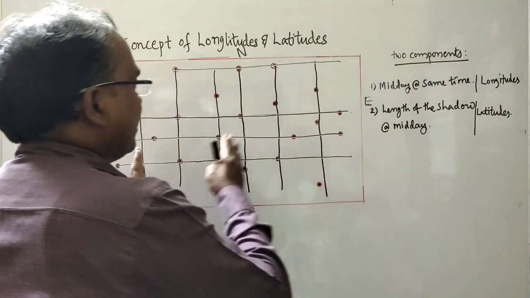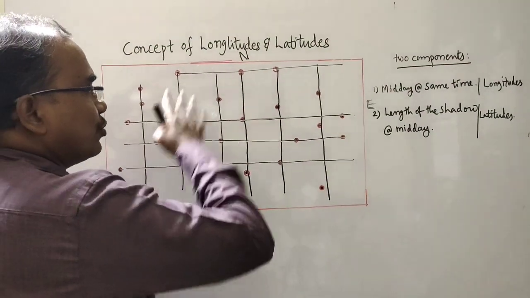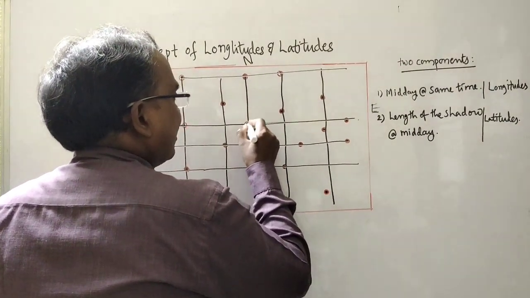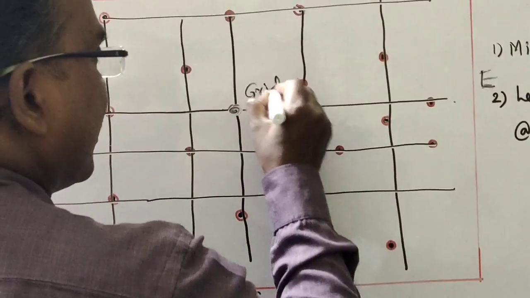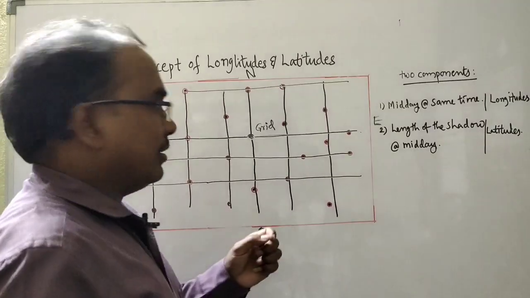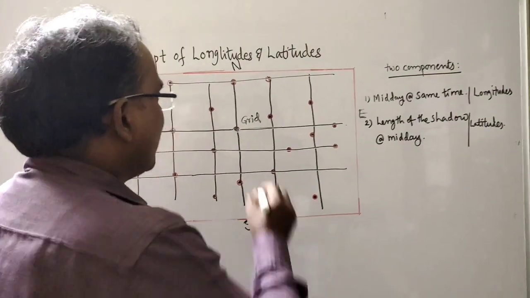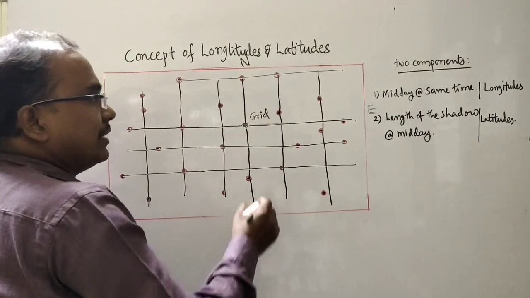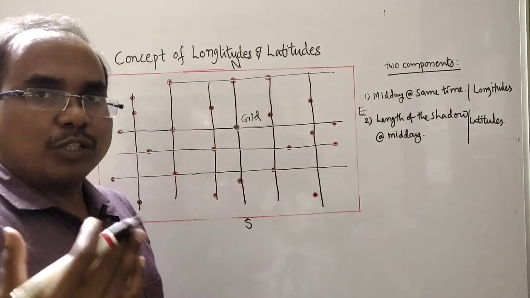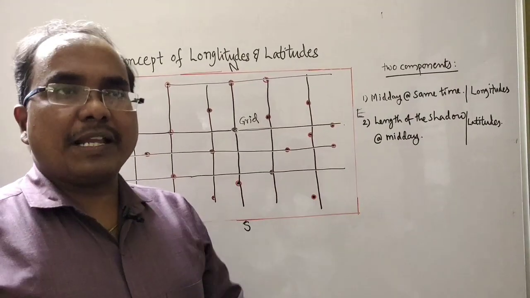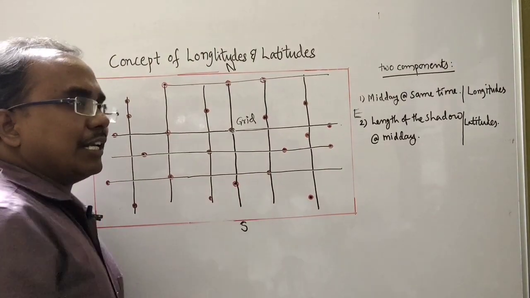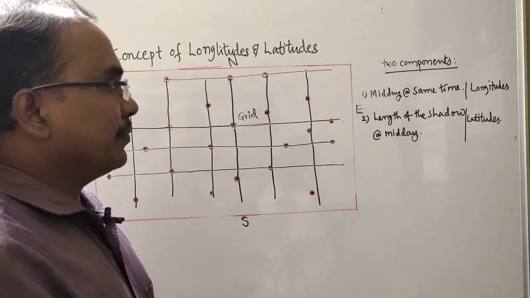Where the longitudes and latitudes meet at a place, this point is called a grid. This grid tells us where the place is located. So in this method, the Greeks drew a world map. It took 2000 years to locate all the places of the world. So now we are using longitudes and latitudes to locate the places.